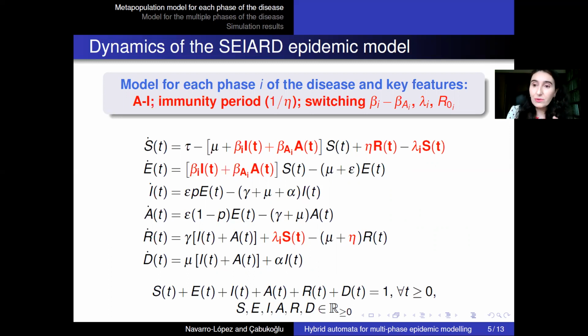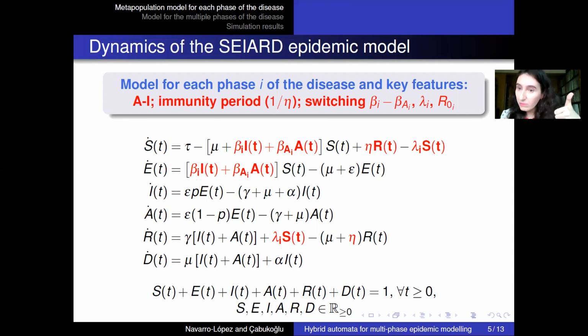But what I would like to highlight in this model for each phase i of the disease are the key features that we are introducing, putting together all these things that make our model quite complete in comparison to other models that had been proposed before. So first feature is that we distinguish between asymptomatic and symptomatic infectious people.